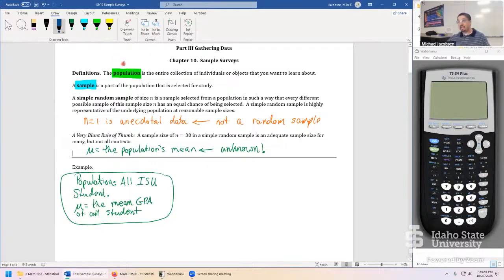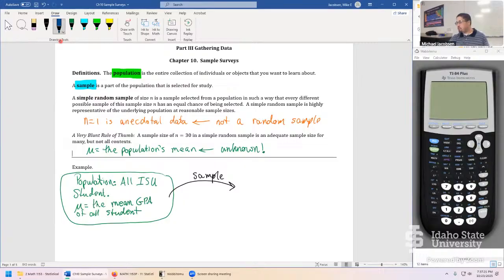We can't contact every single ISU student. So just like on the first day of class, that's the important role of the sample. We'll select a random sample instead. Let's just say first, sample. Imagine how this could go wrong first. Let's do like the worst sample ever, and then talk about why it's a really, really bad sample.